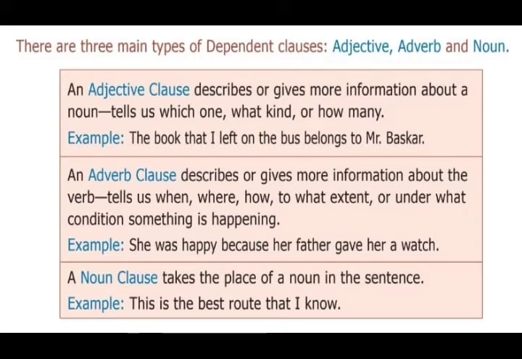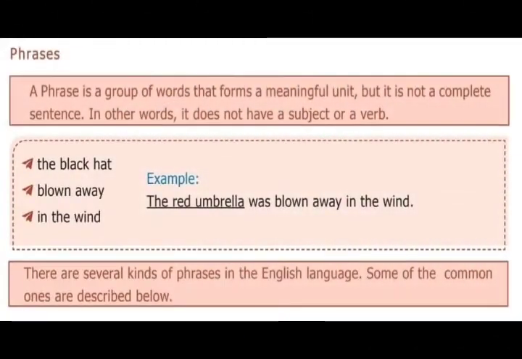Next one, phrase. You already know, what is a phrase? A phrase is a group of words that forms a meaningful unit, but it is not a complete sentence. In other words, it does not have a subject or a verb. See these examples: the red umbrella, blown away, in the wind. In these, there is no subject and no verb. On combining all these, we get one sentence: The red umbrella was blown away in the wind.